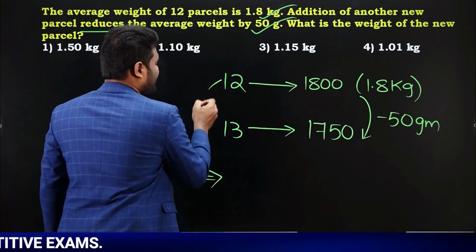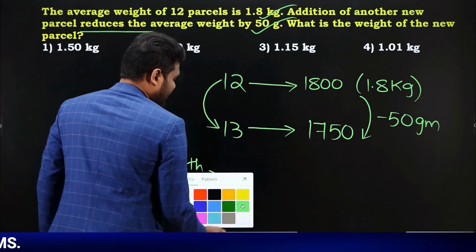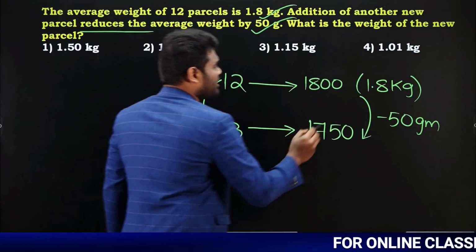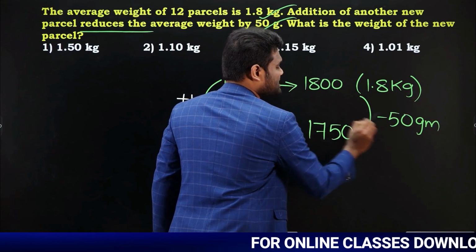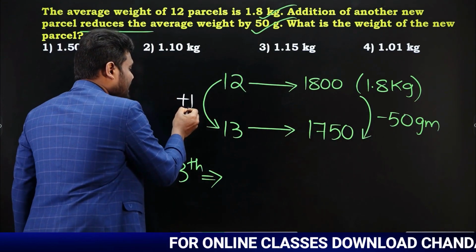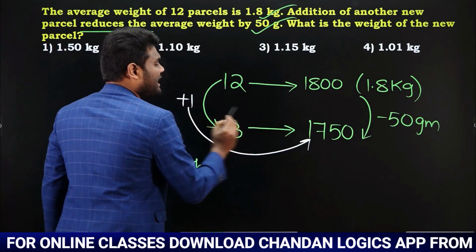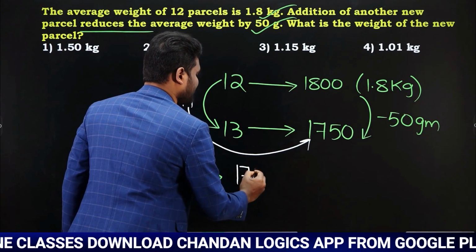Follow the technique whatever I have told you. Left hand side difference. What is left hand side difference? Left hand side difference is nothing but plus 1. When you look at right hand side difference, it is nothing but minus 15. Now what I have told you: left hand side difference multiplied with right hand side bottom number. Now 1 into 1750 is nothing but 1750.